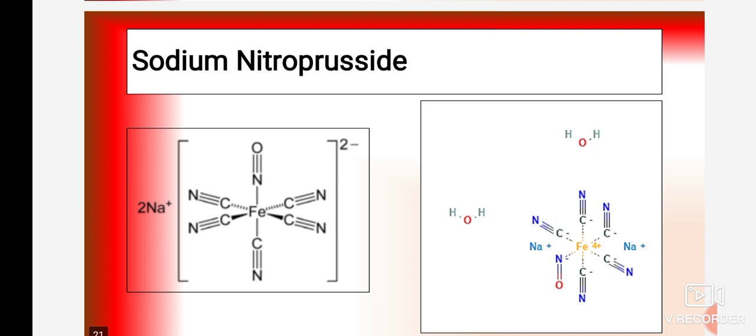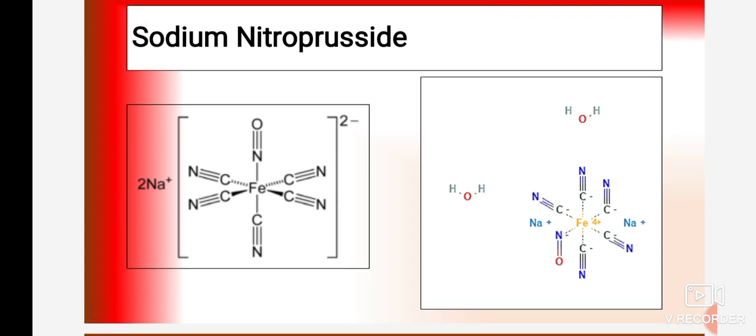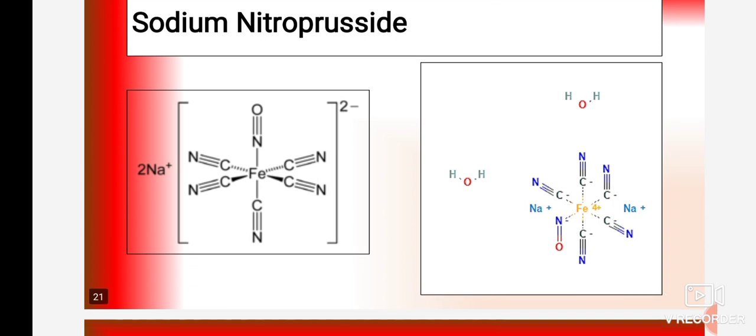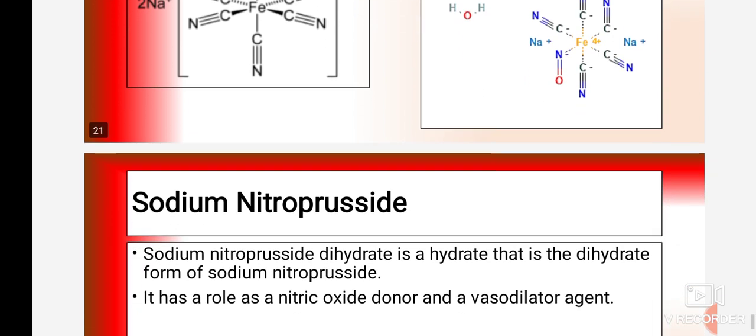So this is the structure of sodium nitroprusside. You can see it is a very complex structure. A ferrous Fe group is present with 5 CN groups, that is carbon and nitrogen. It is attached to the ferrous, and nitric oxide, that is NO with triple bond O, is also present at ferrous.